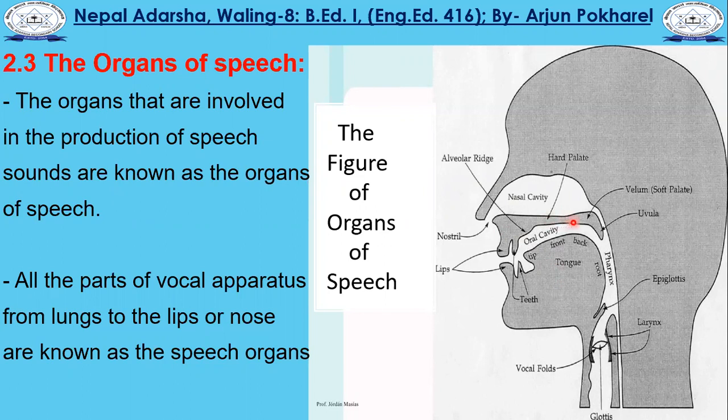The upper parts are passive; they remain in that place, and the lower articulators approach the upper articulators, and the sounds are produced. So upper articulators are known as passive articulators, and lower articulators are known as active articulators. Active articulators go to passive articulators to produce a sound. For example,